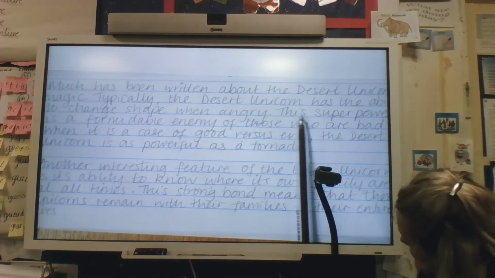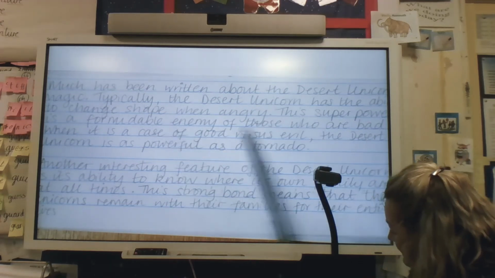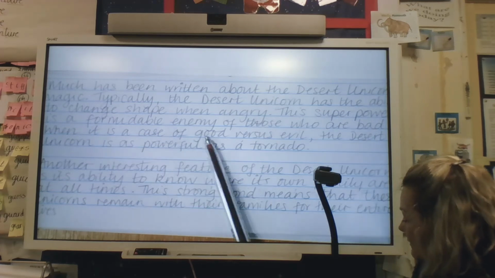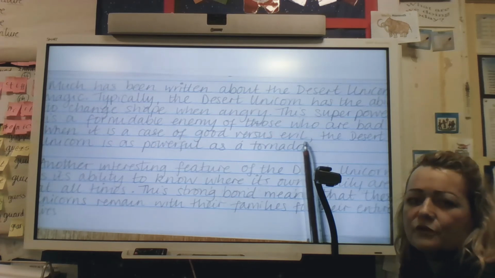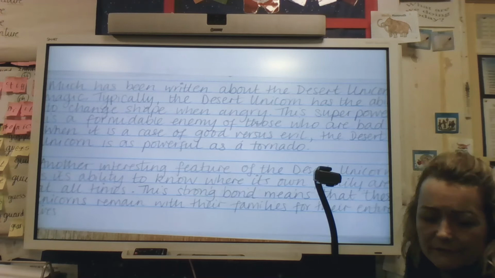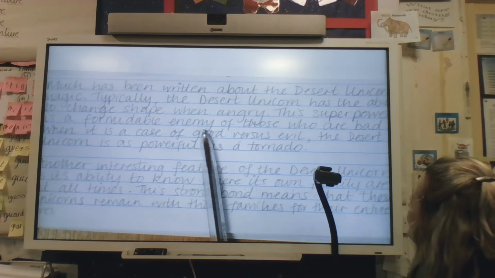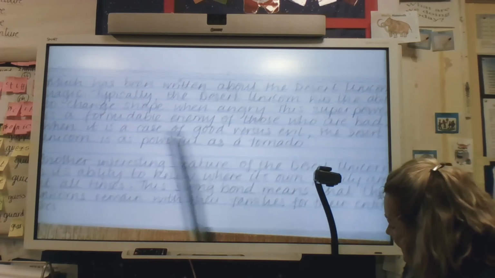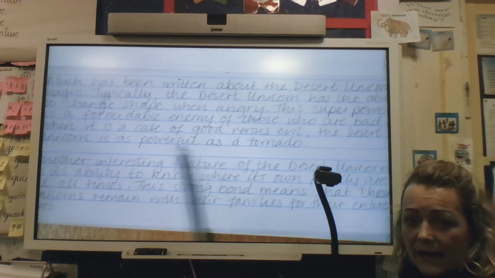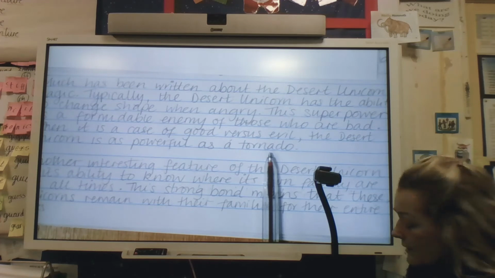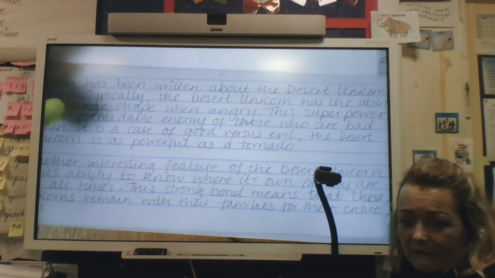So, typically the desert unicorn has the ability to change shape when angry. This superpower is a formidable enemy of those who are bad. When it is a case of good versus evil, this is where I got really excited with mine, and I thought, do you know what, I'm really going to push the fact that my unicorn is a bit of a superhero. So I then went on to say, this superpower is a formidable enemy of those who are bad. When it is a case of good versus evil, the desert unicorn is as powerful as a tornado. That's it. Fourth paragraph done. My magical power. So last paragraph to do.